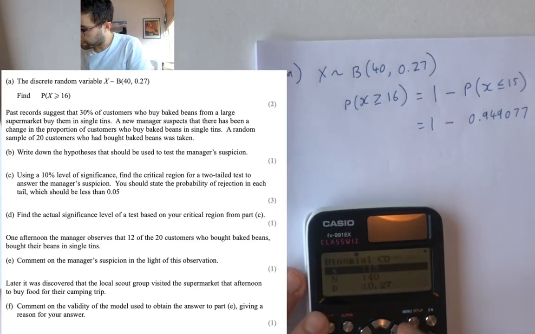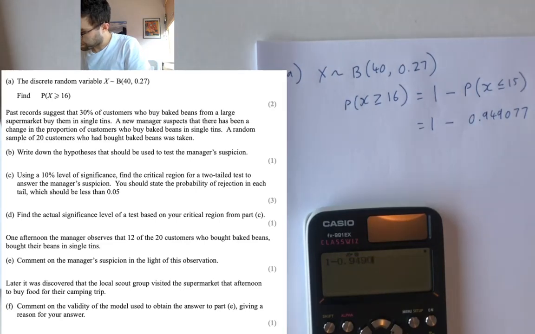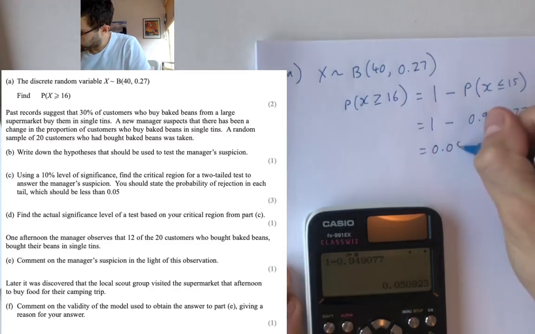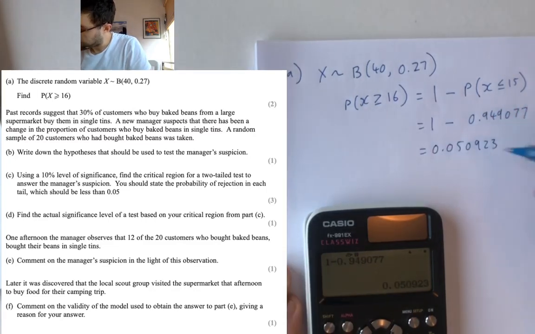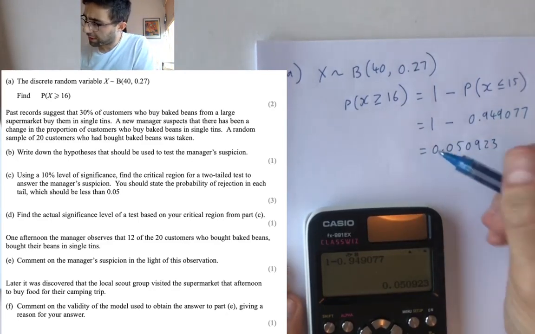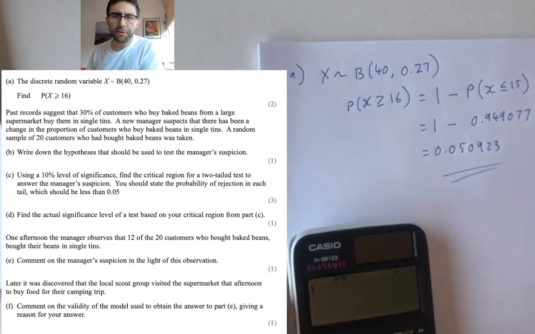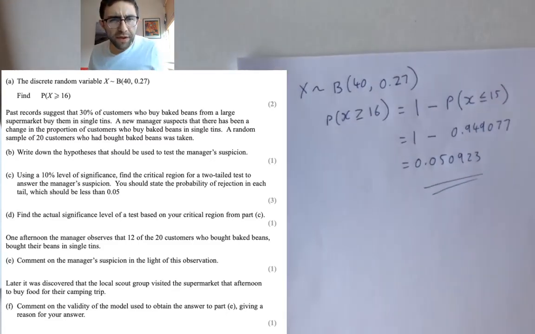Okay. Let's go back to the calculation mode. 1 minus that equals 0.050923. So that's quite a lot of decimal places, but I think let's keep it at that just to be super accurate. So what's happened?